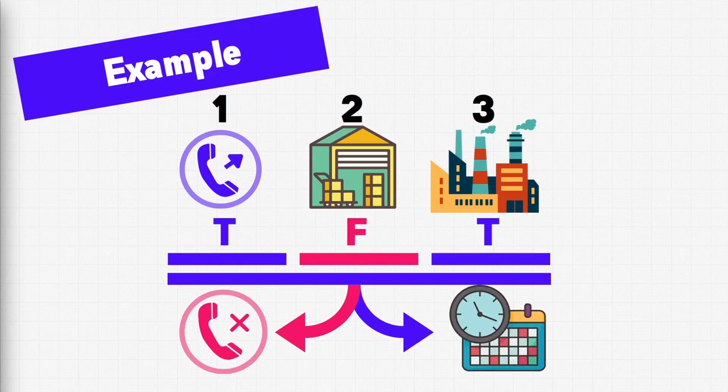After all these steps take place, we can evaluate the results of each one and decide what to do. In this case, we decide that if either the warehouse search is true or the factory search is true, then we can schedule the item for delivery at some future date. This is just a simple example of using Boolean logic. As long as we know something can be true or false, we can apply Boolean logic.